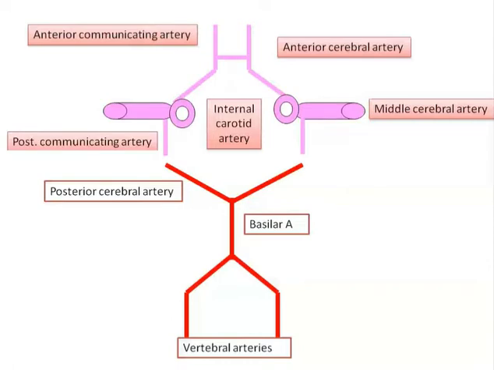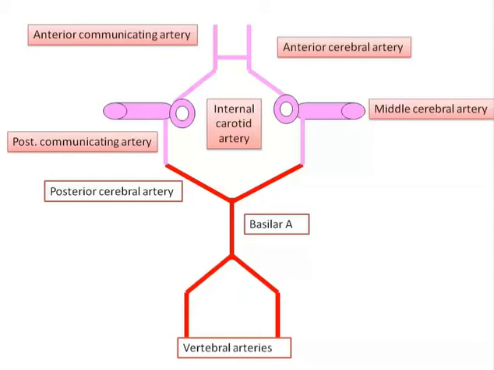So that is the circulus arteriosus or circle of Willis, which is formed at the interpeduncular fossa and gives different branches to supply collateral circulation to the brain. So that is the diagrammatic representation. At last, I'll give you time to draw this, okay?